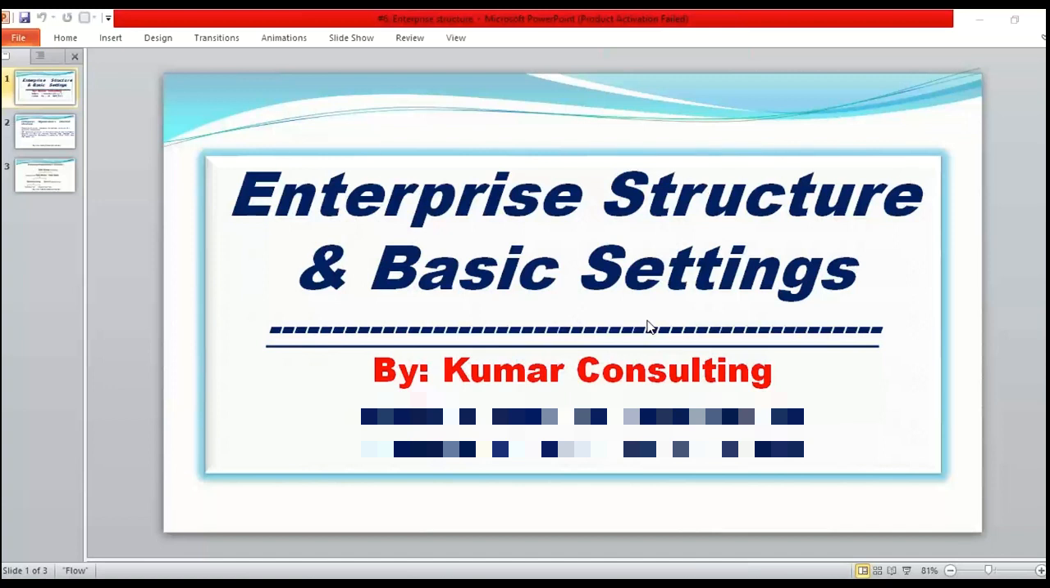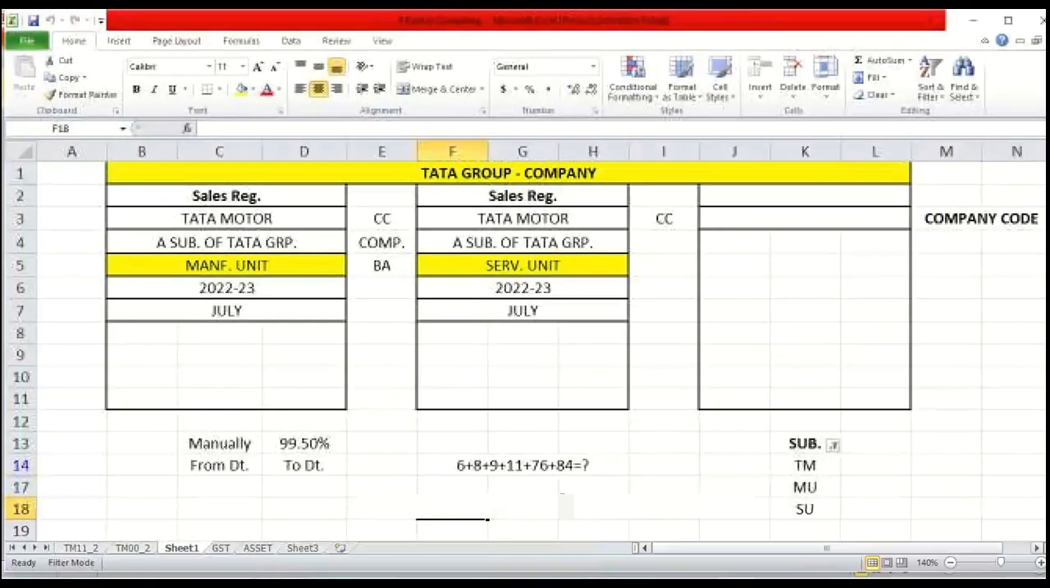So now we are in enterprise structure and basic setting. In the previous session, I just explained theoretically what is the use of this enterprise structure, and why we are going to set this up, isn't it?